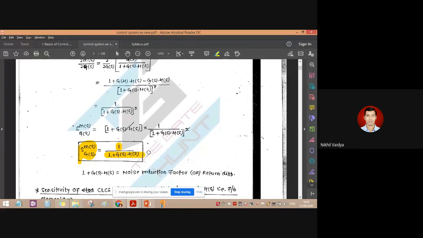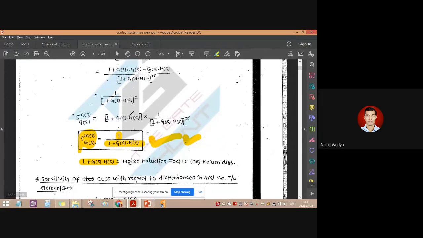Generally it is a formula which we take out from our closed loop control system. A closed loop control system is generally represented by C of s upon R of s is equal to g of s upon 1 plus g of s into h of s. So here we have a similar formula for the sensitivity, 1 upon 1 plus g of s into h of s.